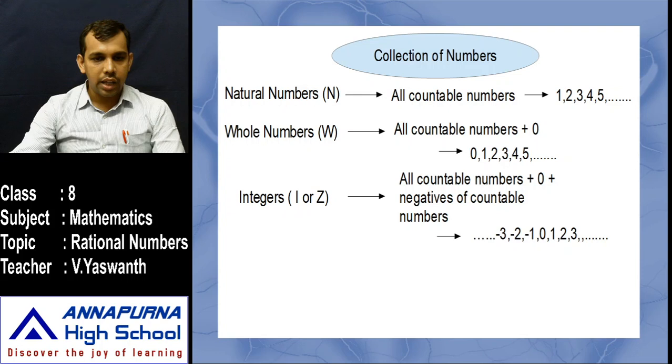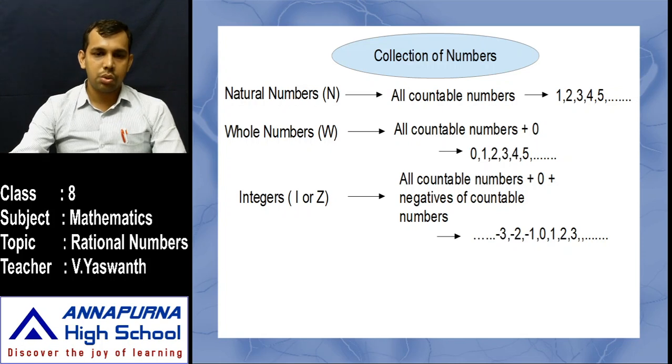If you add this 0 to the negative integers, then we get non-positive integers. We do not use non-positive integers much, but in further classes we use non-negative integers. It is used in so many conditions, so you must remember this classification.